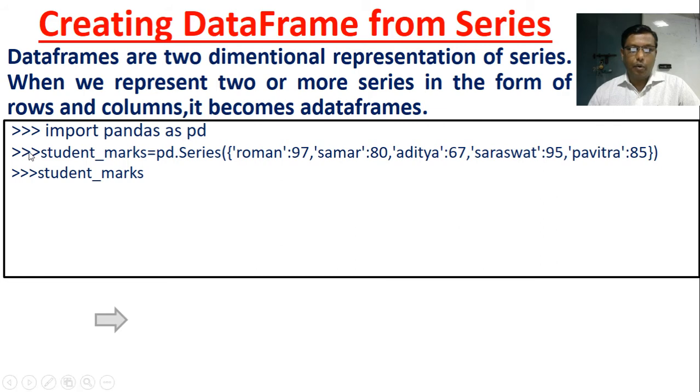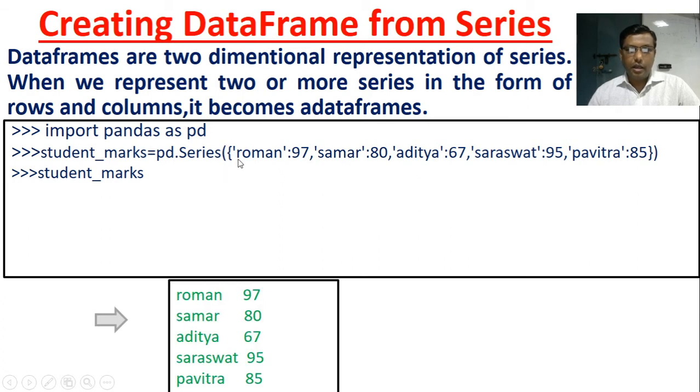If you write import pandas as pd, student marks equals pd dot Series. pd dot Series is a function. We can make the series with this function sign, and here Roman 97. This is one dictionary, with key and value: Aditya key, 67 is the value, Saraswat key, 95 is the value. So we made one series. Then we print student marks. It will show like this: Roman 97, Samar 80, Aditya 67, Saraswat 95, Pavitra 85.